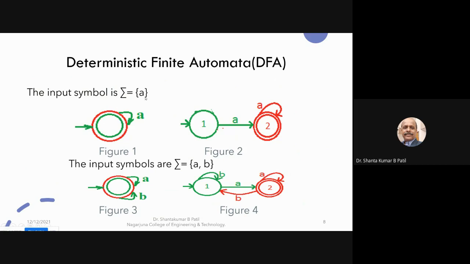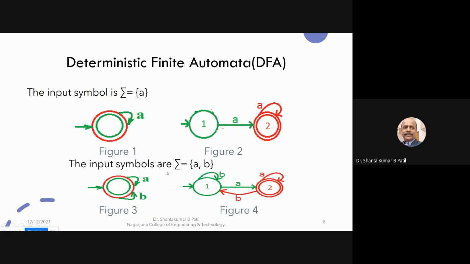When the input symbol is only A, you can find one outgoing transition from each state. So here two states are there, and from each state you can find one outgoing transition. This is from state 1 and this is from state 2.